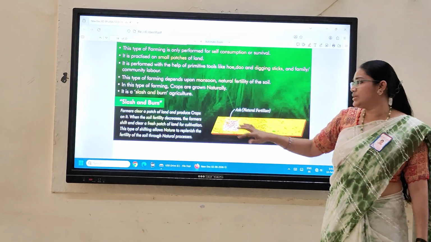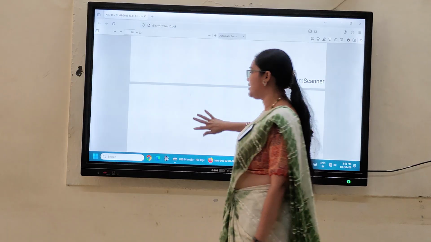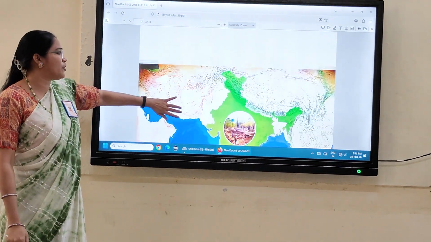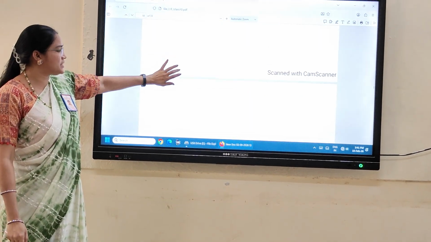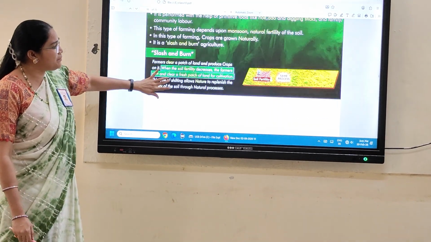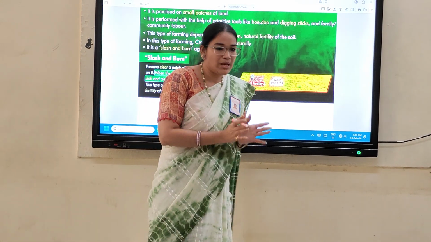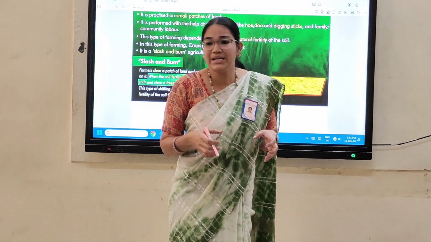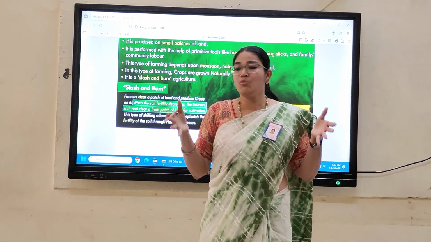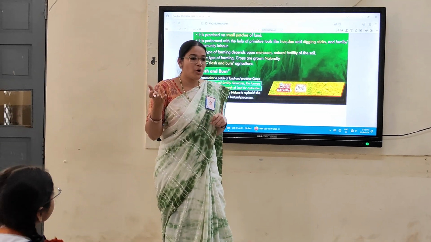Understood now, everybody? Good. Now let's see the second type in this. What is the second type? Any idea? After primitive subsistence comes intensive subsistence farming. So in this intensive subsistence, look at this. Here also the same patch of land, a small amount of land only, but more labor intensity. Why? In a small amount of land, we need more and more production, due to the population growth.